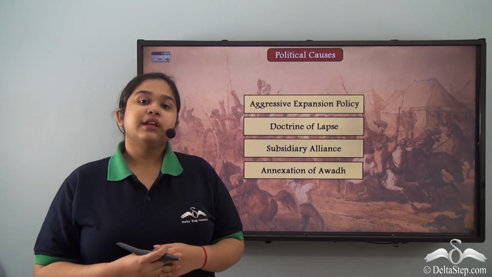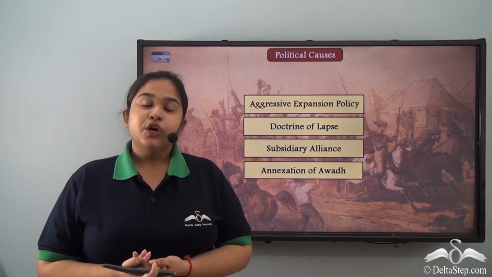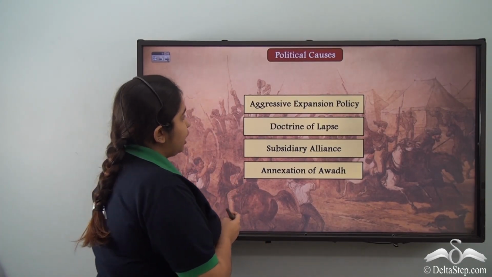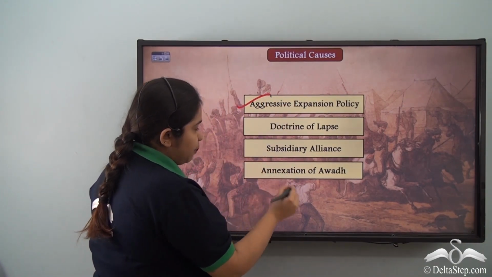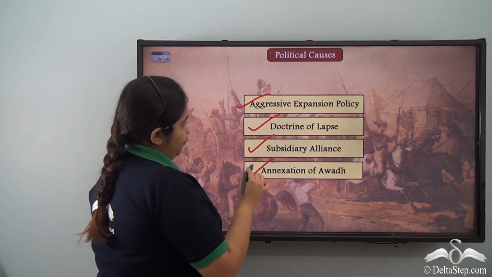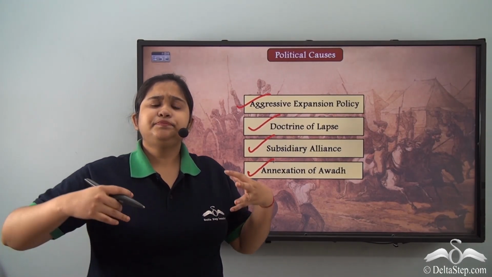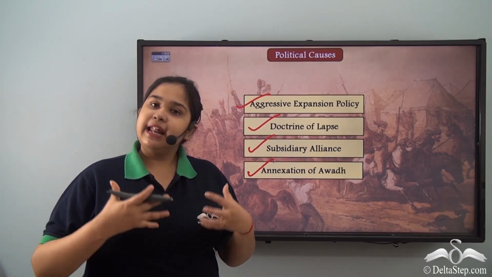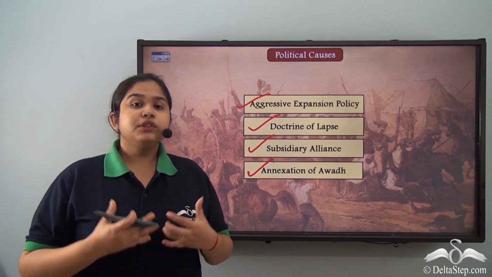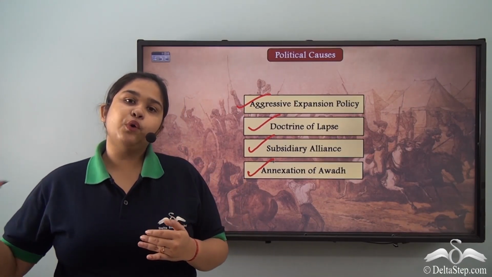Now we have seen the political causes that caused the uprising of 1857, which is also known as the First War of Independence. So you have learned the political causes of aggressive expansionist policies, the doctrine of lapse, subsidiary alliance, as well as the annexation of Awadh. Now all these were the primary factors that angered the people, as well as the aristocrats, the rulers, the talukdars, everybody.